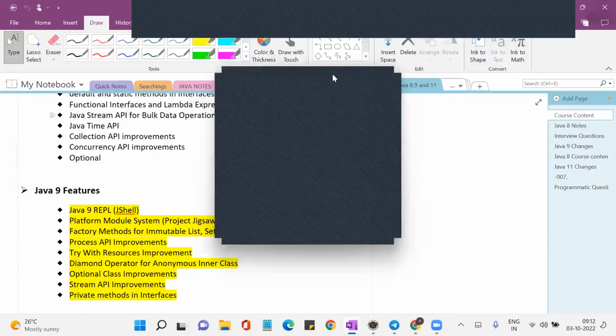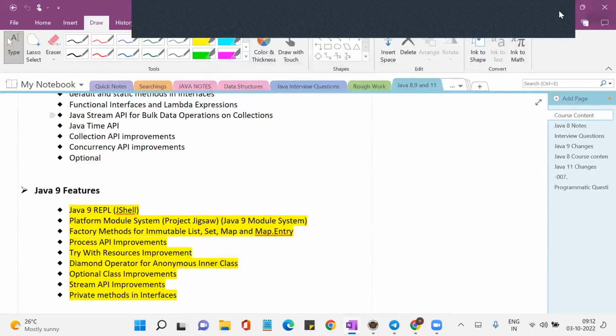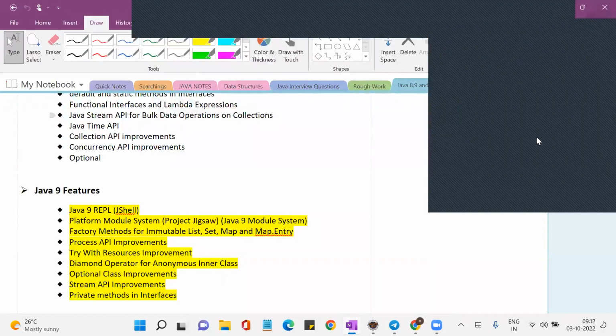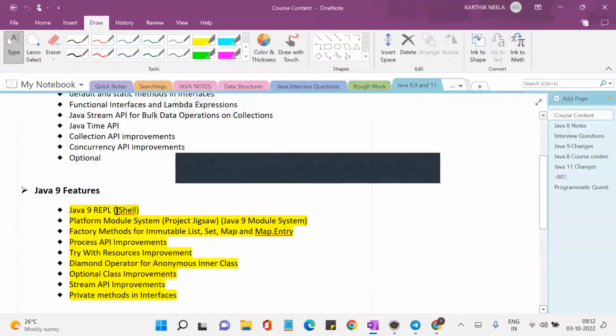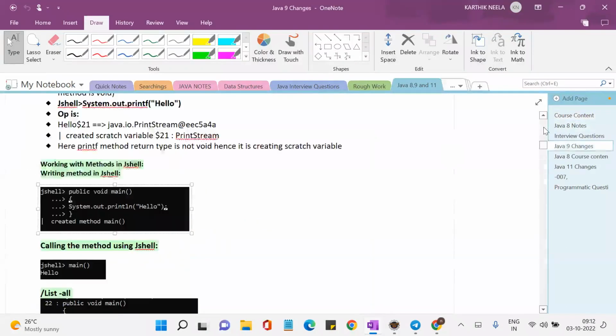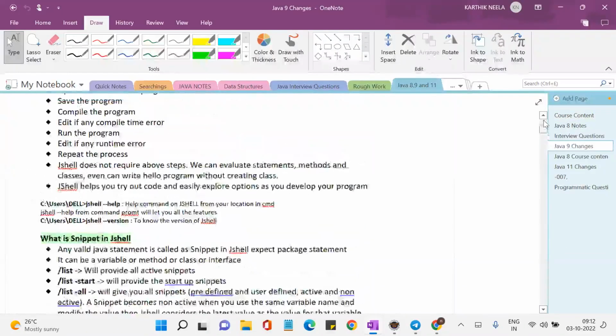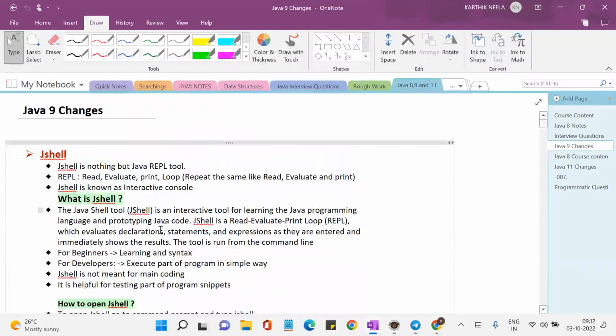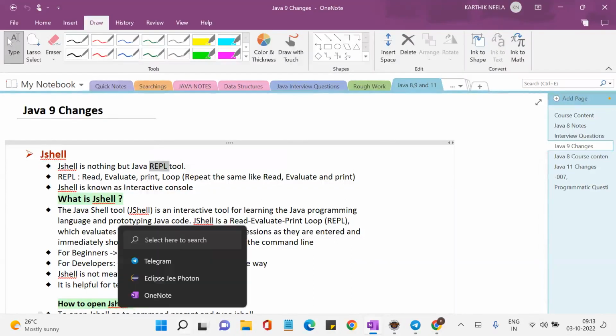Yeah. So let's continue. In the previous classes, there is a feature called JShell. JShell is a feature that is introduced in Java 9. Now the question comes, can someone tell me what is a JShell? The REPL tool. Yeah. JShell is called a REPL tool. So what is the meaning of REPL? Read, evaluate, print, loop. Yeah. Okay.